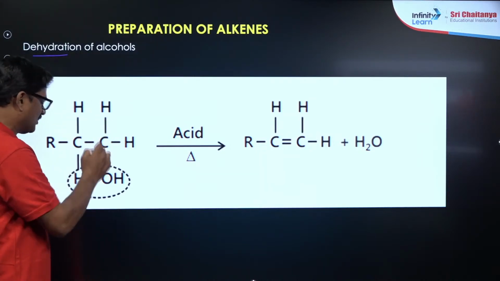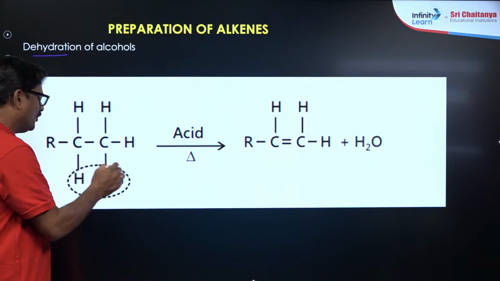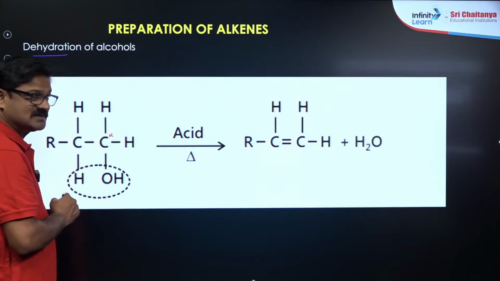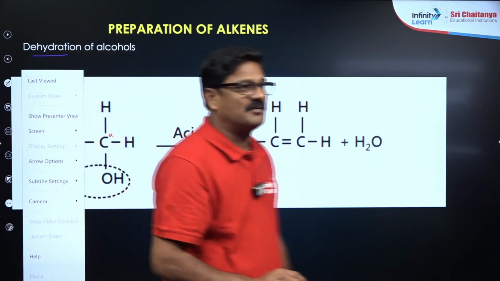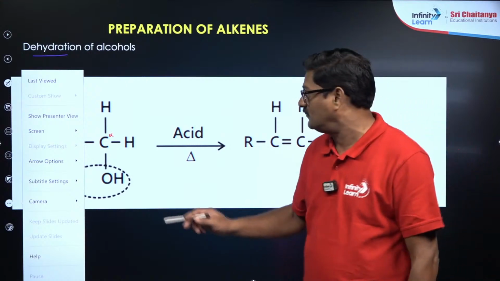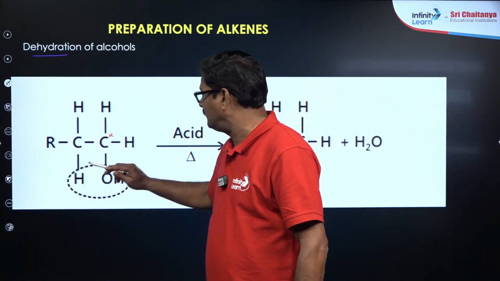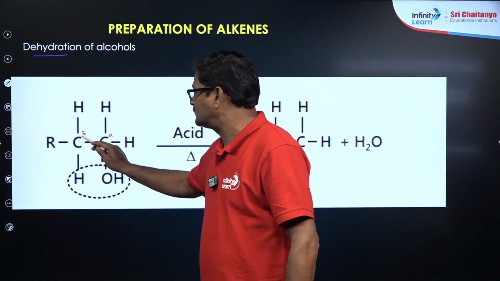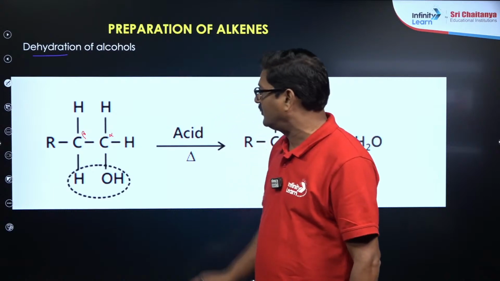This is your alcohol. Alcohol contains OH group. The carbon which bears the OH group is the alpha carbon, and इसका बाजू में next carbon is called a beta carbon.